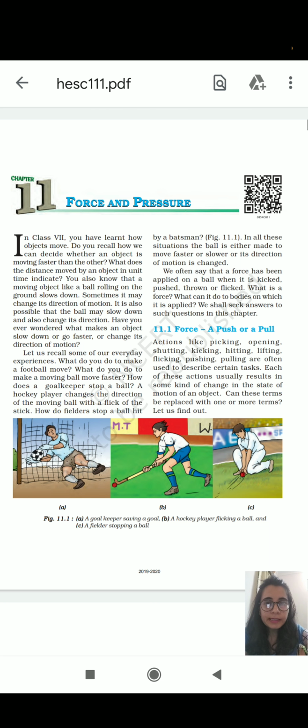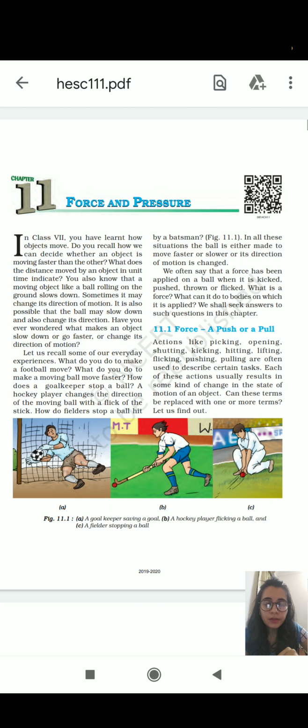So, we have started with force and pressure. You have studied in class 7th about motion. Motion is change in position of an object with time. Now, what is force? What caused motion? That is force. Force is push or pull to any object.